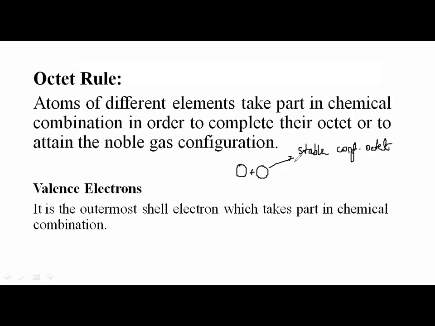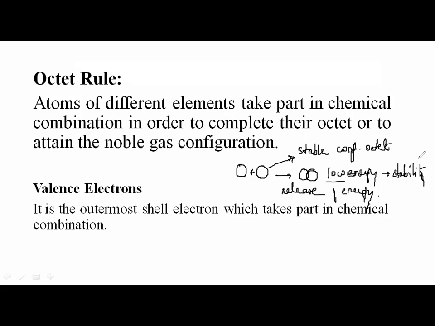When they combine to have a stable octet configuration, the molecule formed will be stable and it can exist independently. When you compare the energy of this molecule with the individual atoms, the energy of the molecule will be low, because when atoms combine, there is a release of energy. So the molecule will have lower energy. Lower energy accounts for stability. Please do remember this.